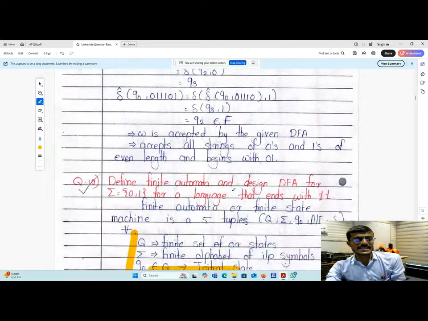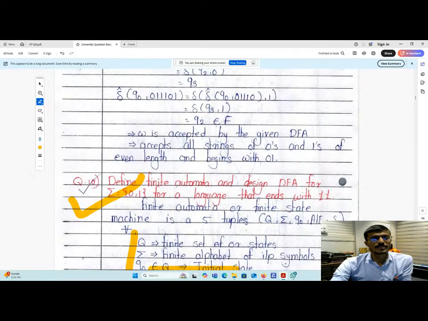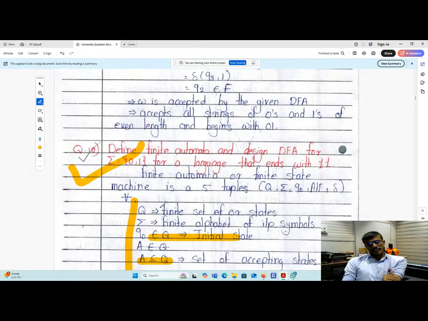Okay, so keep in mind this question is also very important. Question number 10. Define finite state automata and design a deterministic finite state automata over the alphabet 0 1 for the language that ends with 1 1. You know the formal definition of finite state automata. I have given that definition in the notebook also.